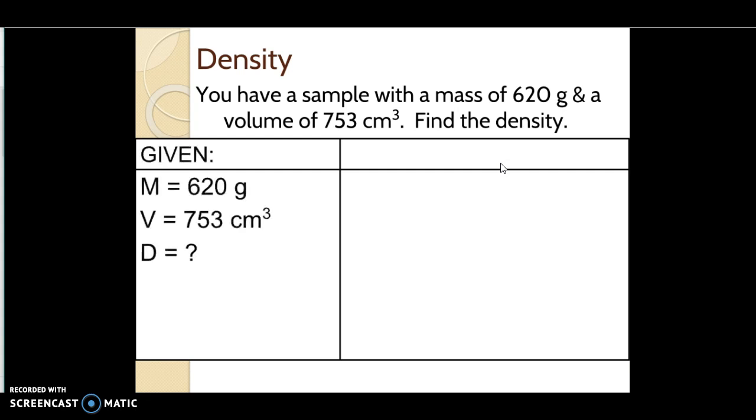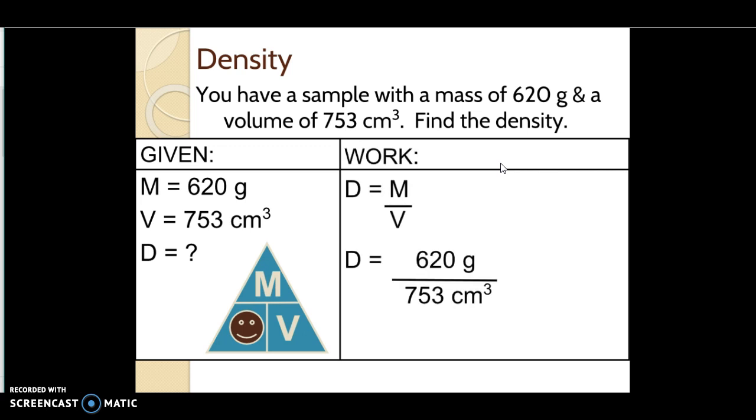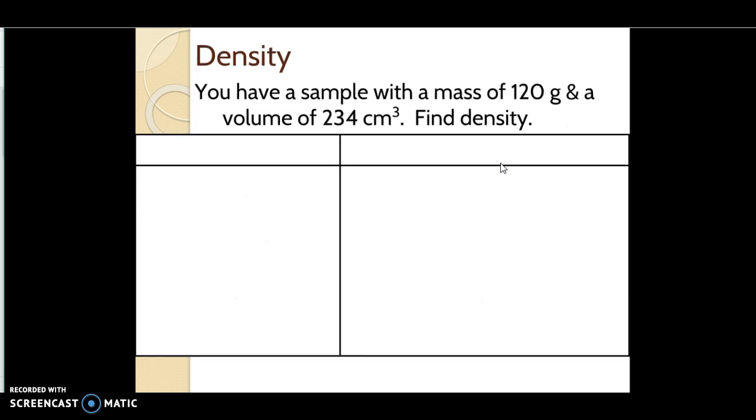Alright, so here are your given factors. We know our mass and our volume. We're solving for density. In order to get density, we have to divide our mass by our volume. So that's 620 grams divided by our volume of 753 cubic centimeters. Hopefully you got the answer of our density being 0.82 grams per centimeter cubed.